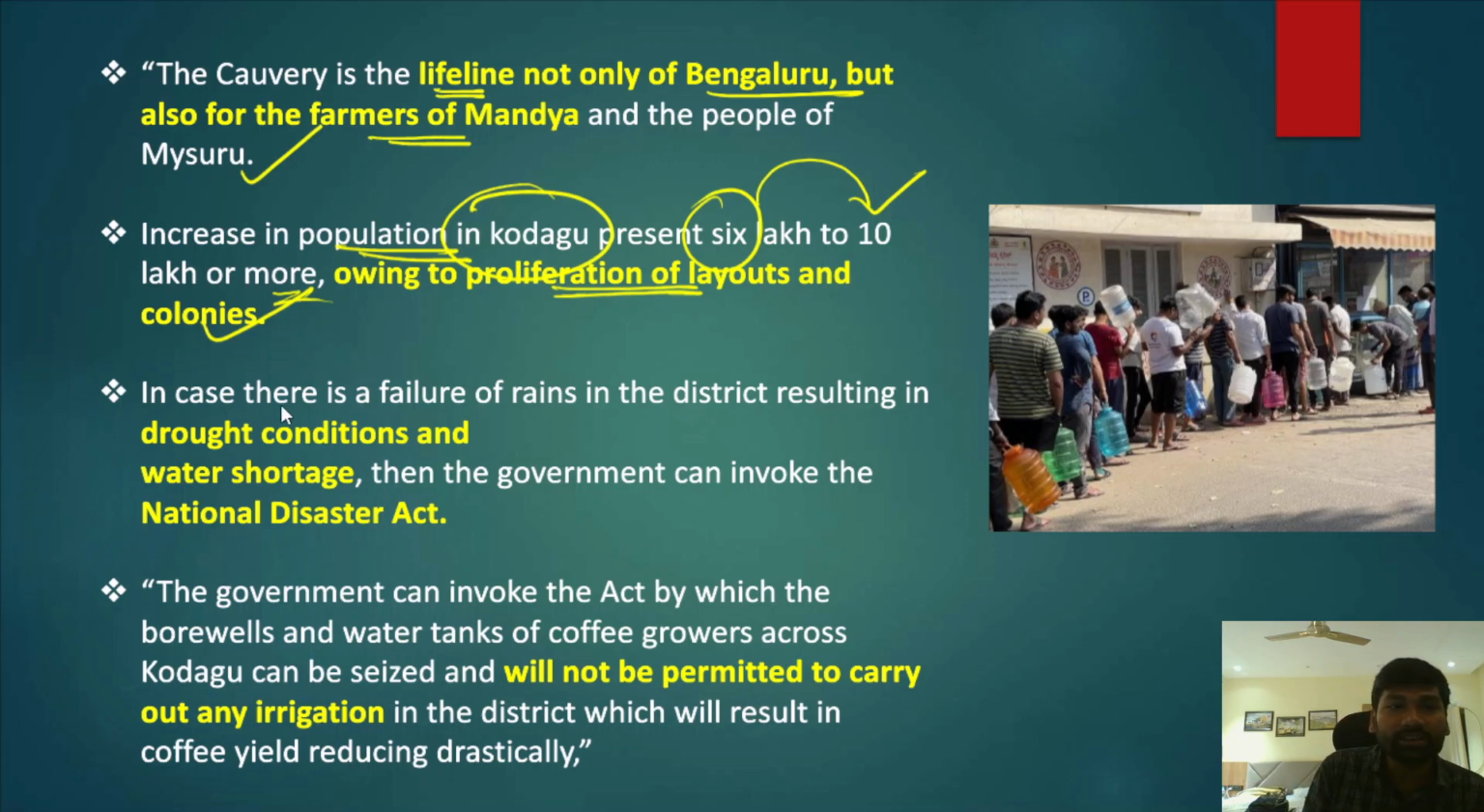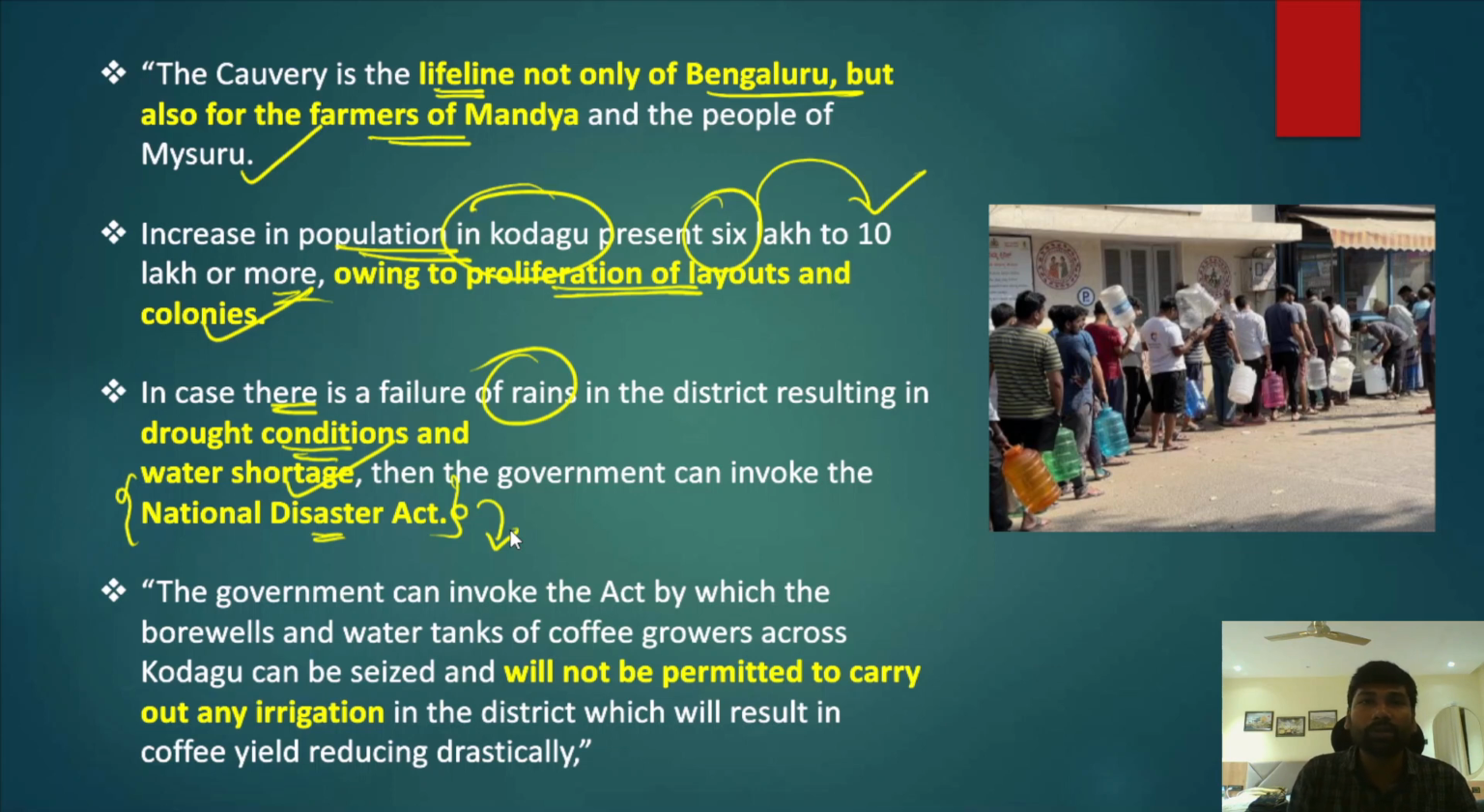So in this case, if this happens, there will be a failure of rains in the district. In case of a failure of rains in this particular district, drought-like conditions would prevail, and water shortage also takes place, and the government would invoke the National Disaster Act. Okay, so the experts have been saying that if the government invokes the National Disaster Act, the government would not